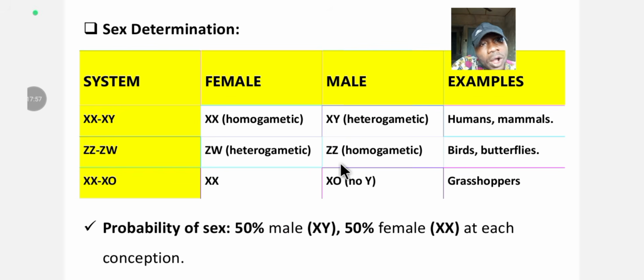No, you know if it occurs. So you can't get ZZ. You can't have it be the opposite for bird and butterfly. You see, you can't get ZZ homogametic for bird and butterfly.